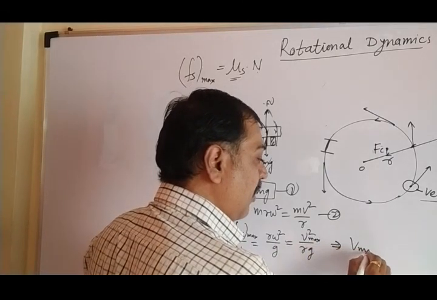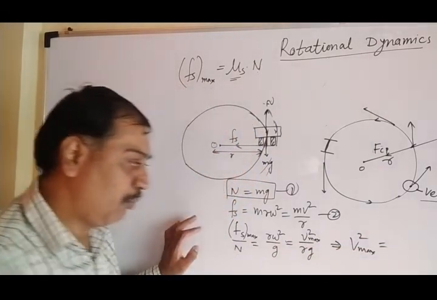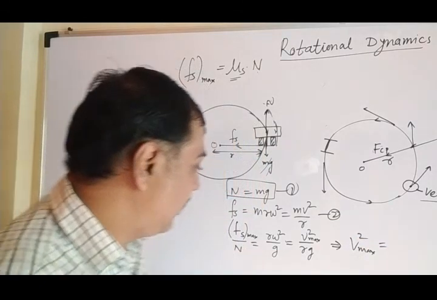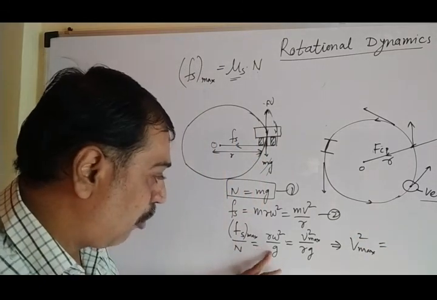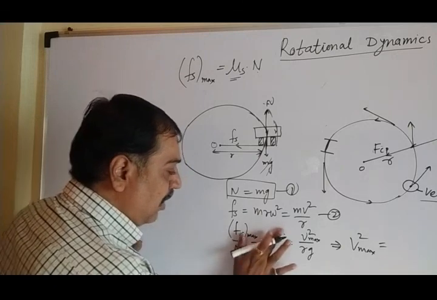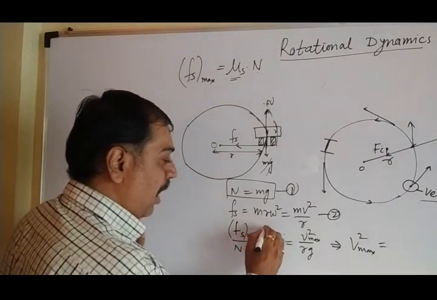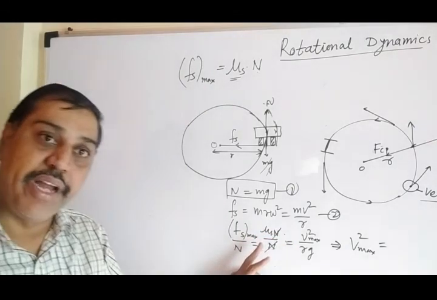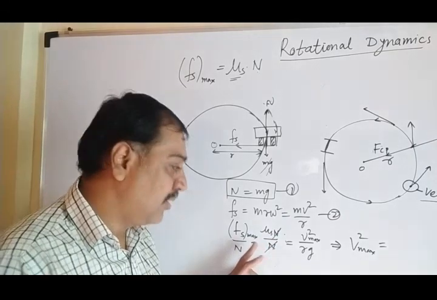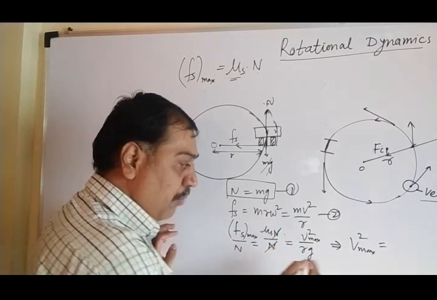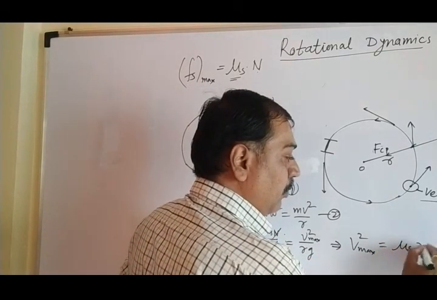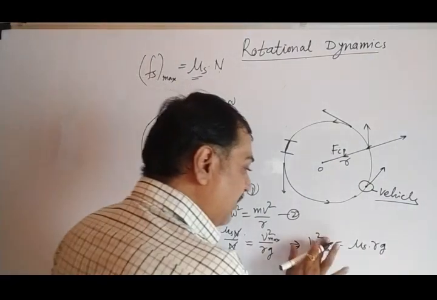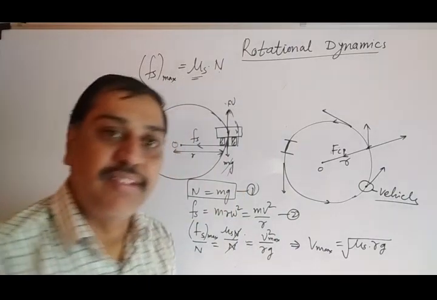So V max square equal to what do we get? We have to find out V max square. We can write one equation here, r omega square g. Instead of this, you should write the Fs max value, this mu s into N divided by N. N gets cancelled out, we get mu s. Find out V max: R g into mu s. So mu s into R g is V max square. What is V max then? Square root of mu s into R g.